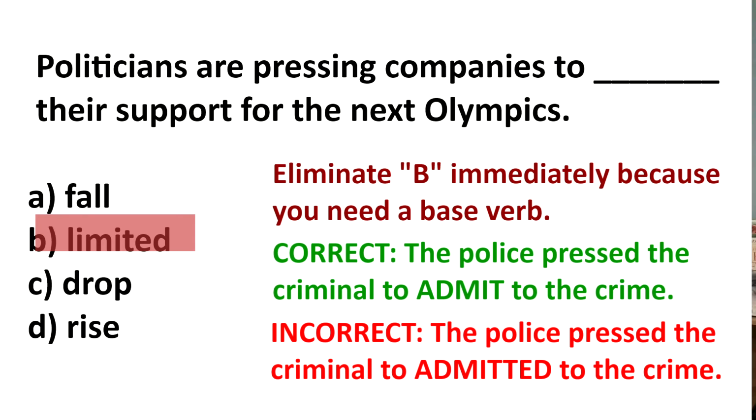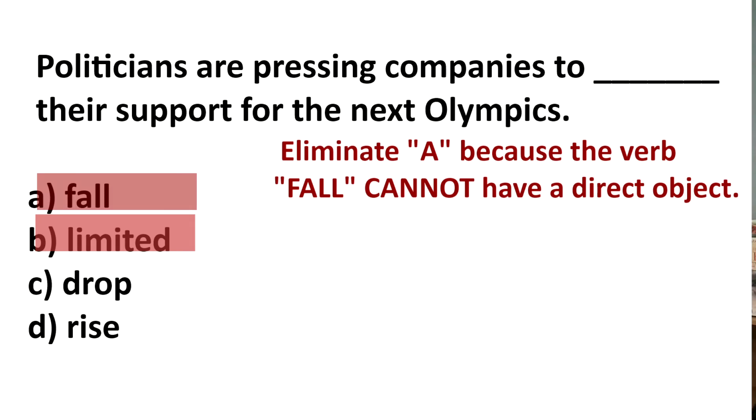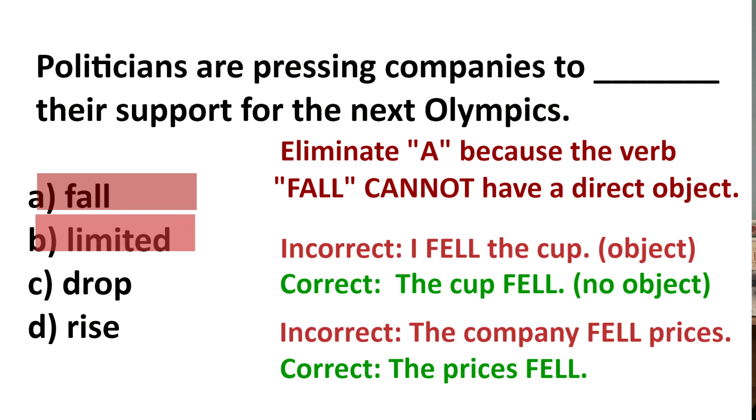All right, so in this situation, we know we need a base verb. So right away, let's eliminate be. Limited is past tense verb or adjective. So be is gone. Now we have A, C, or D. And the answer is quite easy if you know the rules. Firstly, the word fall cannot have a direct object. You don't say, I fell the cup. You say, the cup fell.